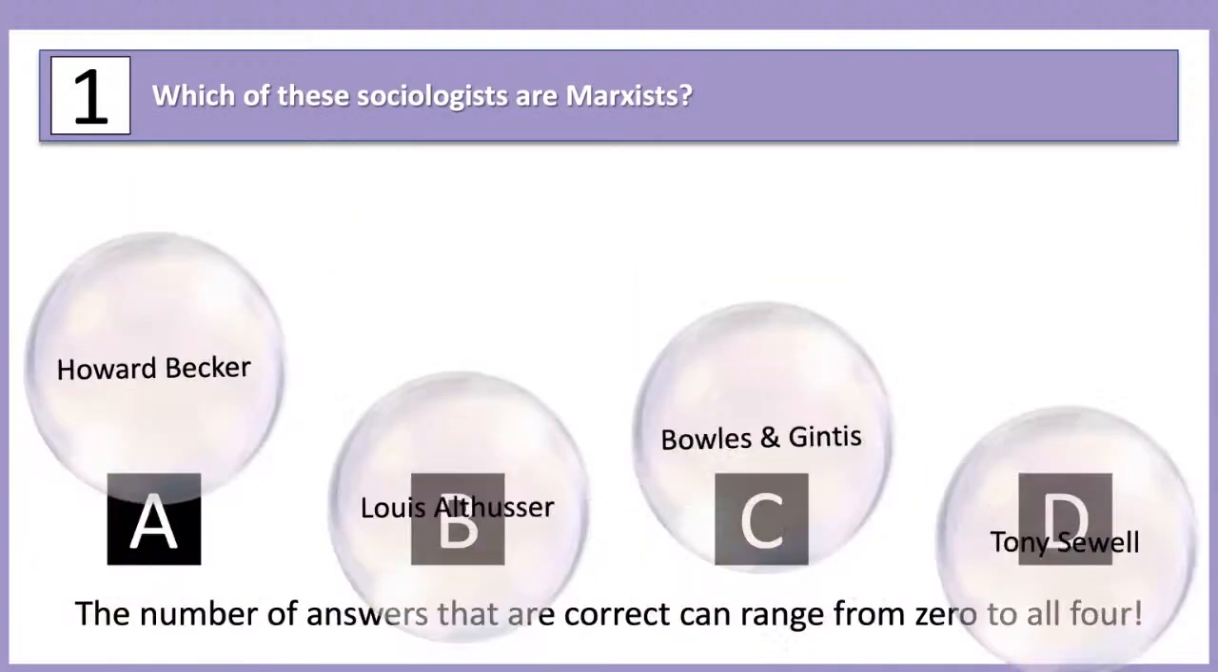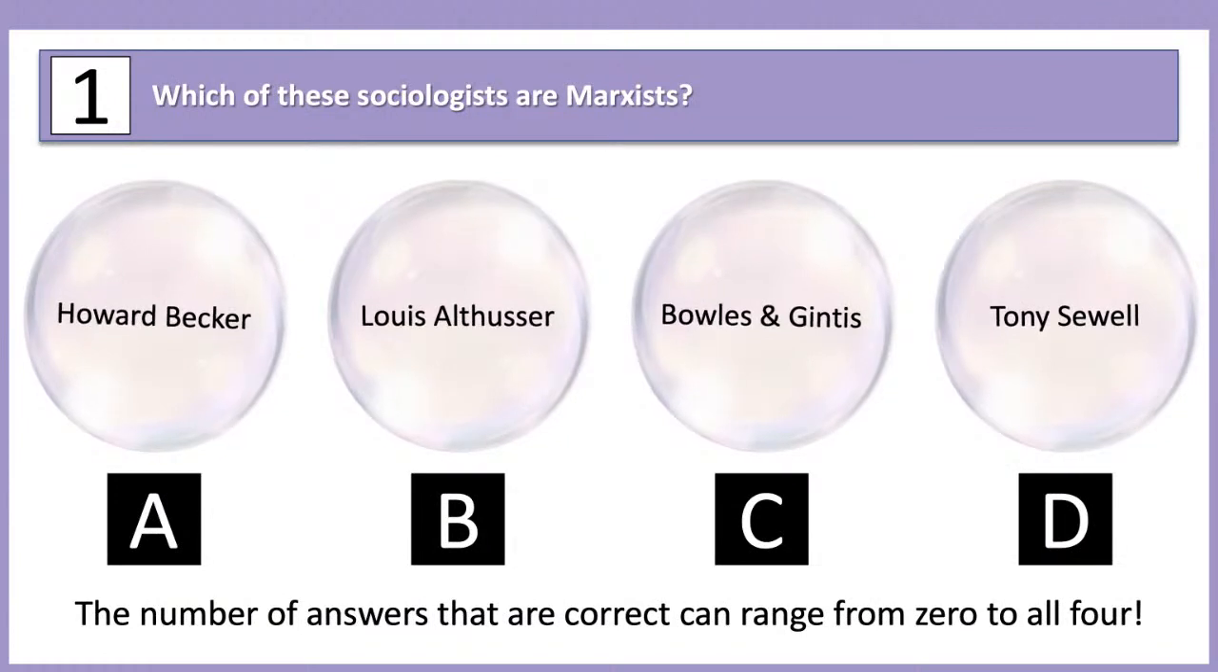Okay, so which of these sociologists are Marxists? So just pick the ones that are, if any of them are. Could be none of them, could be all of them, could be any points in between. What do we reckon? Who's a Marxist? Got any answers? I reckon I'm going to get a sudden rush of them. All right. Yeah, getting lots of B, B, C. We're saying 2 of them, which is right. Yeah, B, C, B, and C.